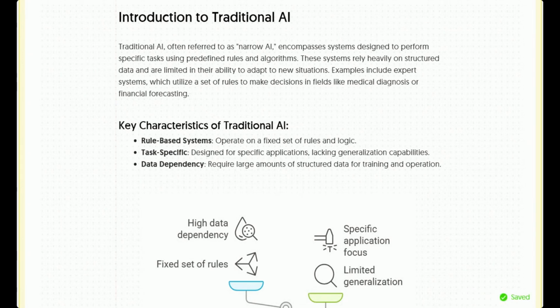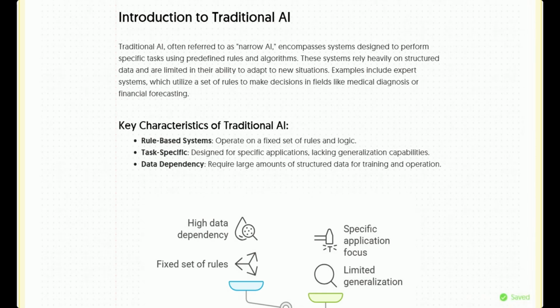Recently Google has launched its agent to agent protocol, in which multiple agents can communicate with each other and do lots of tasks in one go. Very little human interaction is required in multiple tasks when we are using the agent to agent protocol.